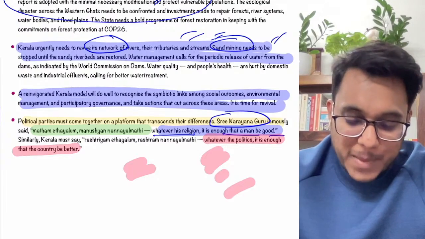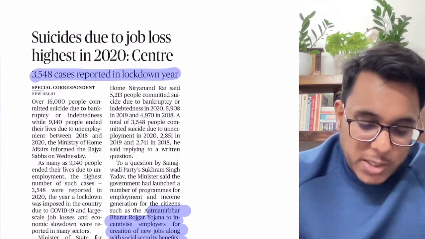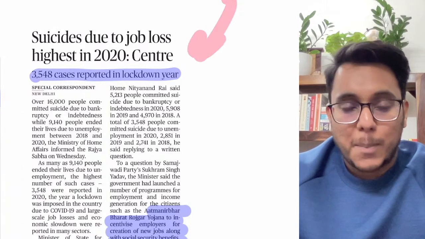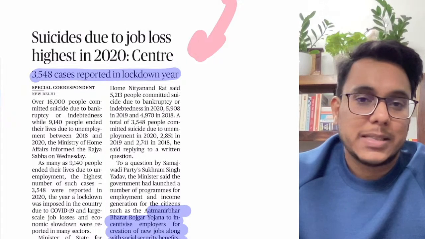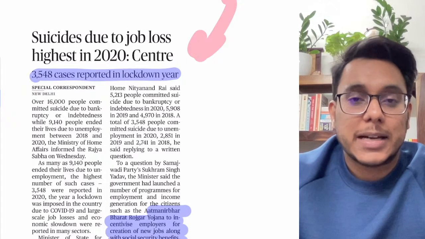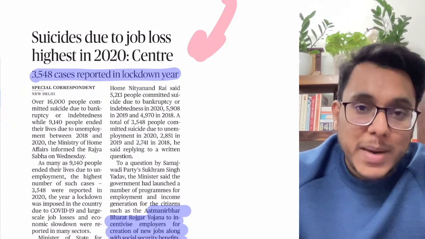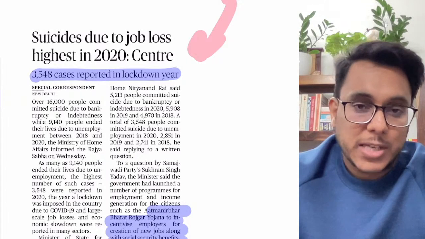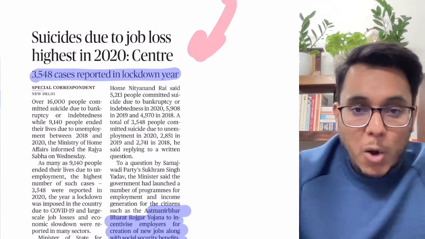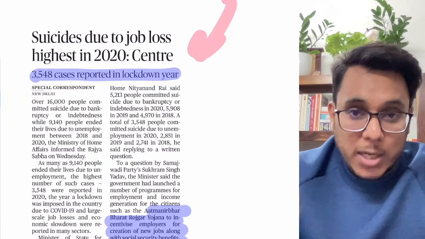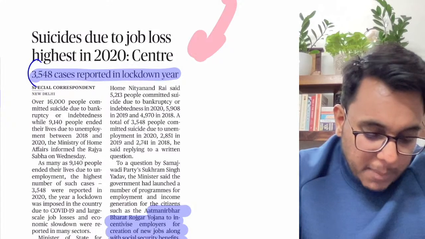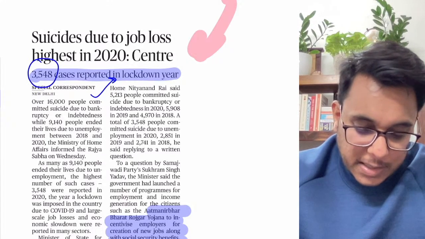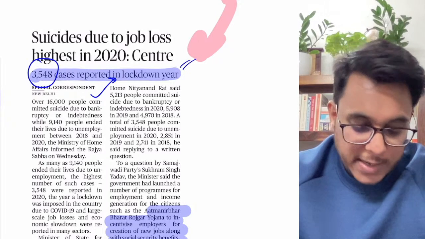Now moving to the next article: suicides due to job losses highest in 2020, Centre says. So guys, because of the pandemic, an existential crisis has emerged, uncertainty and economic distress have emerged, because of which people are resorting to extreme steps such as suicides. Now it has been provided that in 2020 there are more than 3500 cases of suicide that were there. Is it clear? The 3500 cases of suicides that were there.